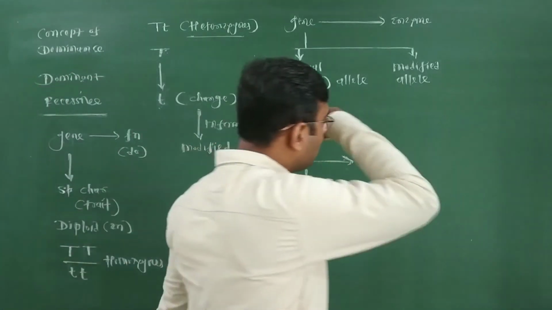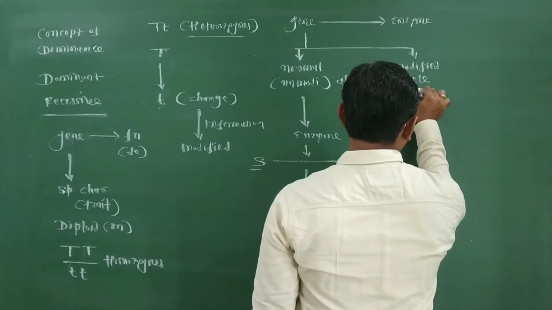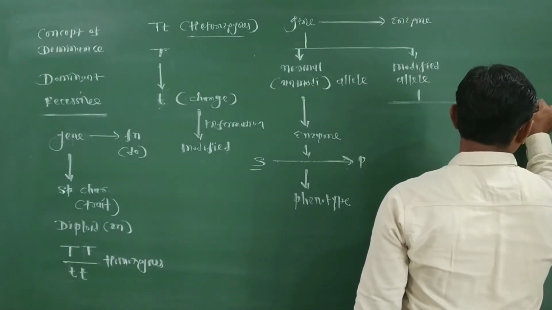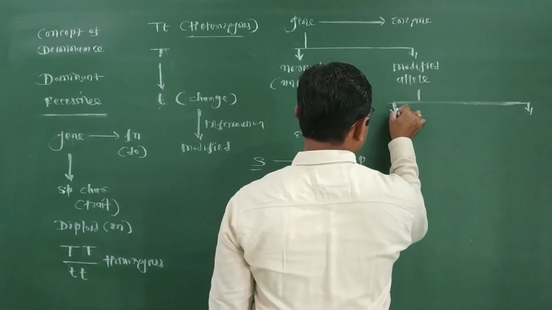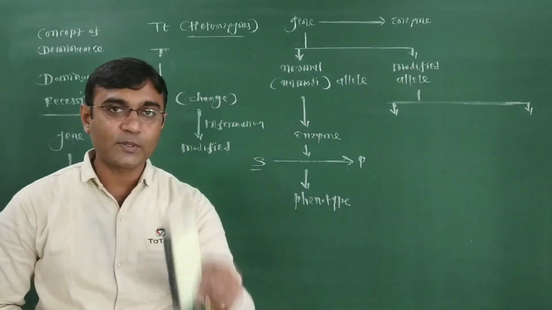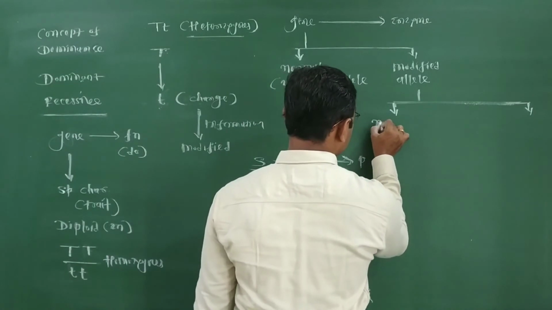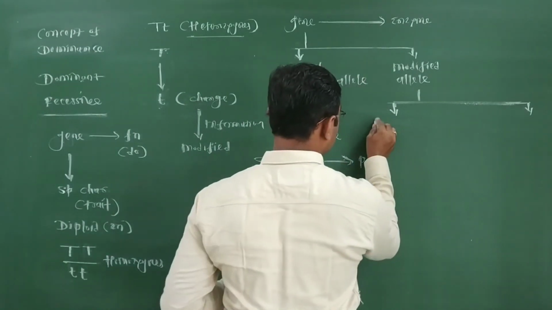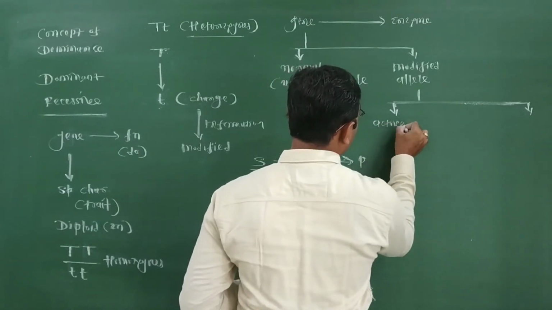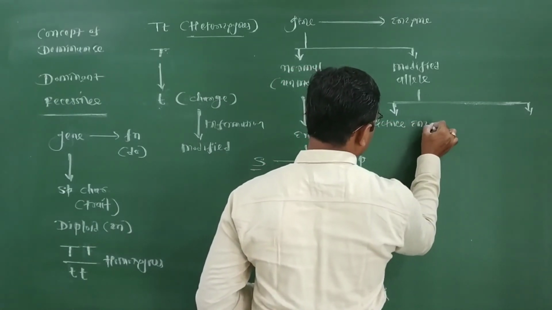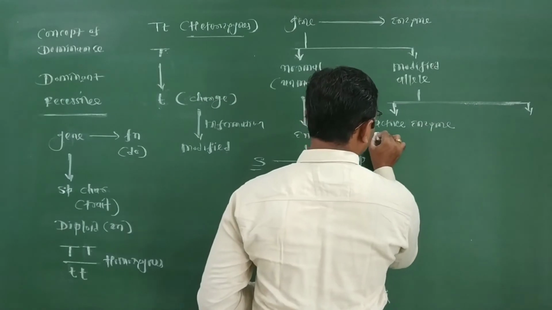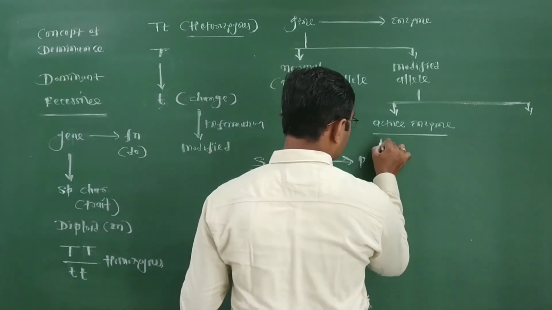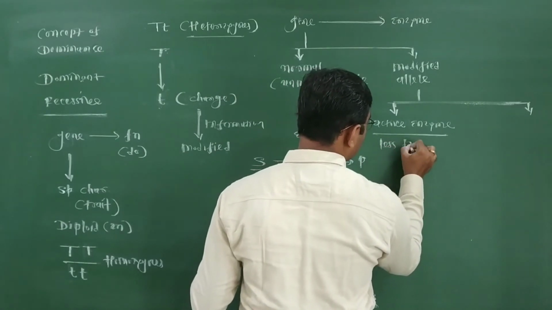Now think about the modified allele. The modified allele has three probabilities to carry out its work. First probability, it produces active enzyme or produces less active, less functional enzyme.